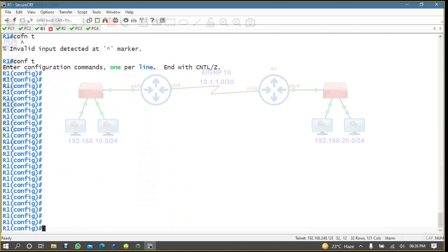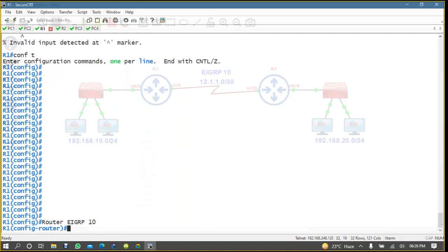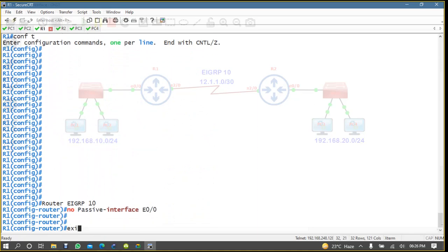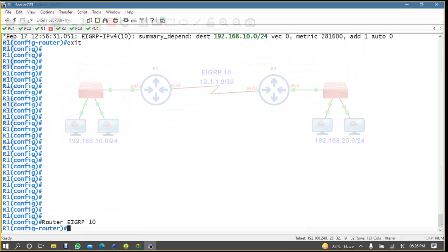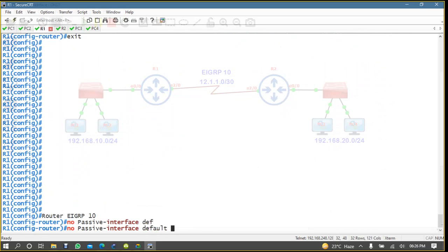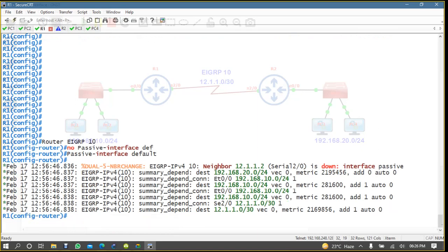Normally we have enabled this one, router, passive interface. Let me remove it and make it default. Let me show you about the default. Maybe if I have a lot of interfaces, in that case I will write here default. Default means it will suppress all interfaces, right?